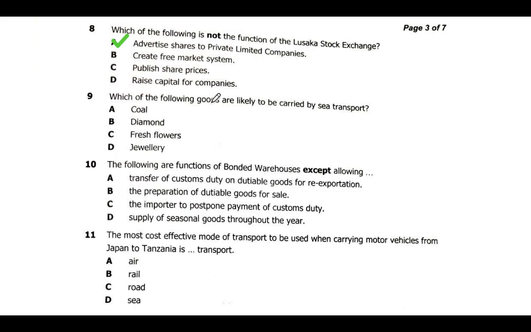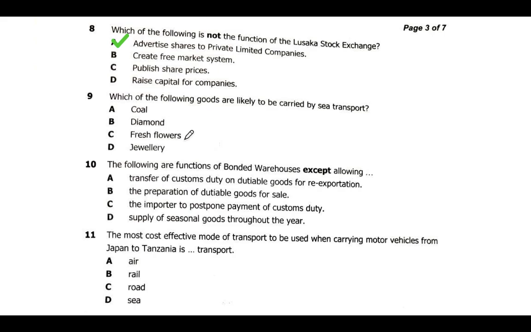Then we have question 9. Which of the following goods are likely to be carried by sea transport? Sea transport does not carry a certain type of goods, for example, diamonds. Diamonds can be carried, but these goods are so sensitive to theft and other factors, like being lost. So diamonds can be carried by aircraft, because when carried by ship they can likely be stolen by criminals.